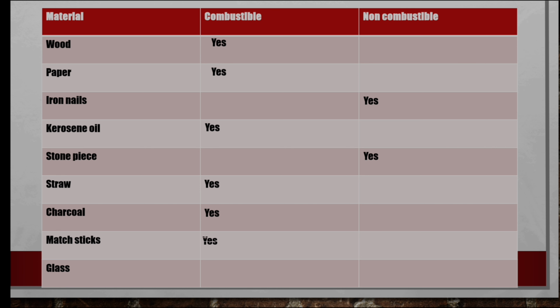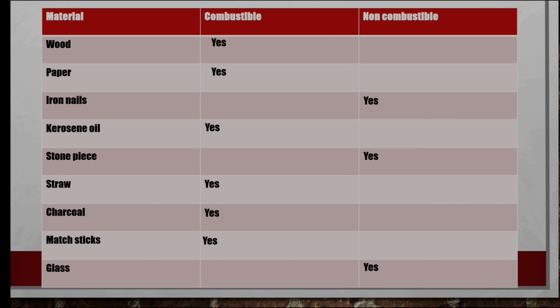Matchsticks, very powerful. You see the tip of the matchstick. What is it made up of? The matchstick is made up of red phosphorus with potassium chloride and a little bit of antimony sulfide and powdered glass. So it's very powerful. Of course, this is a combustible one. Glass is non-combustible. Okay.